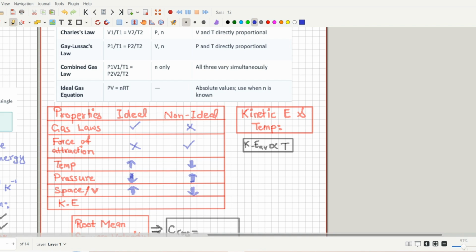So a gas would be ideal in these cases, and a gas would be non-ideal in these cases. If you decrease the temperature, increase the pressure and decrease the volume, then the gas will behave non-ideal. If you increase the temperature, decrease the pressure and increase the volume, it will behave as an ideal gas. So what about kinetic energy? As you can say, the temperature is high, so for ideal gases the kinetic energy is high, while for non-ideal gases the kinetic energy is low. So that was all about non-ideal and ideal gases.